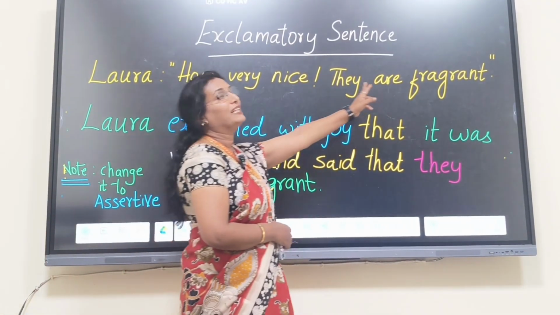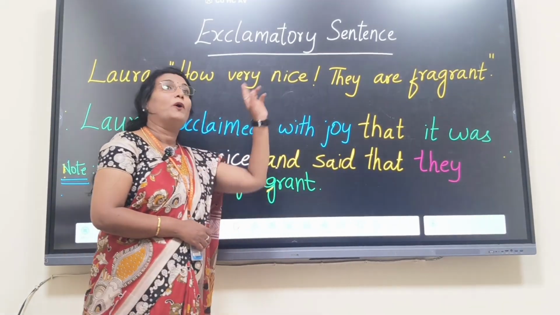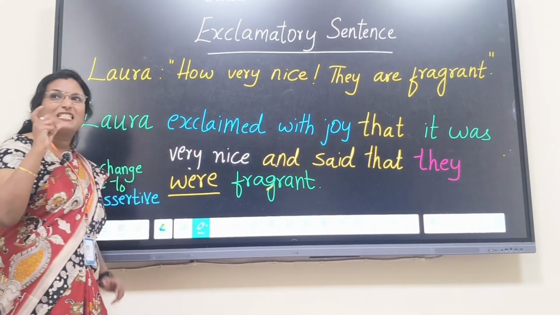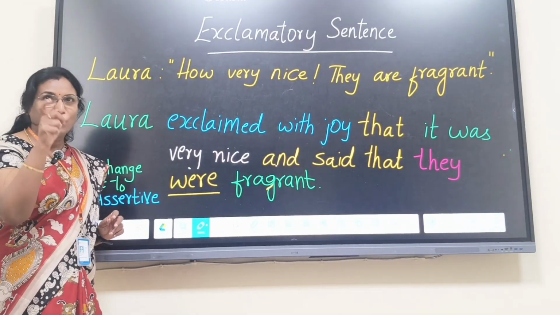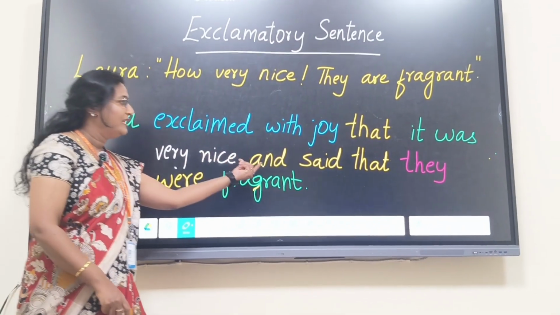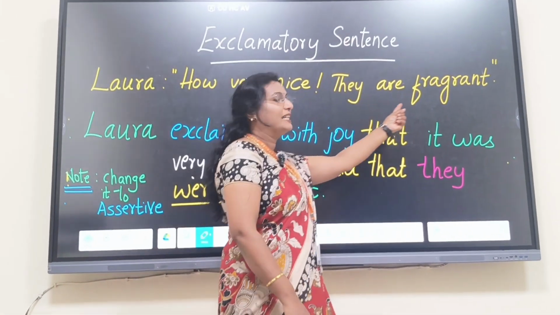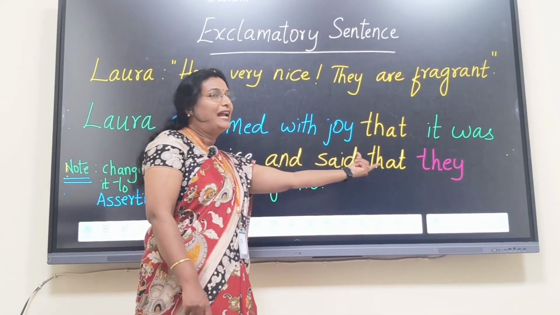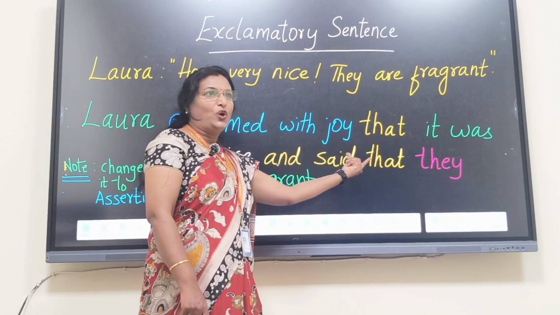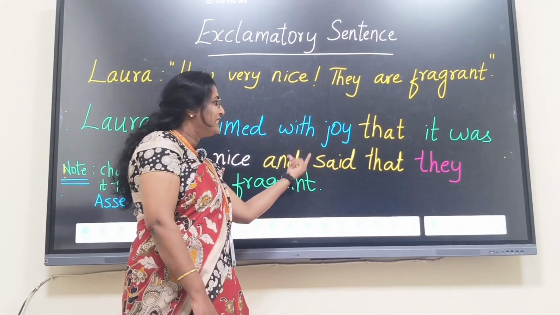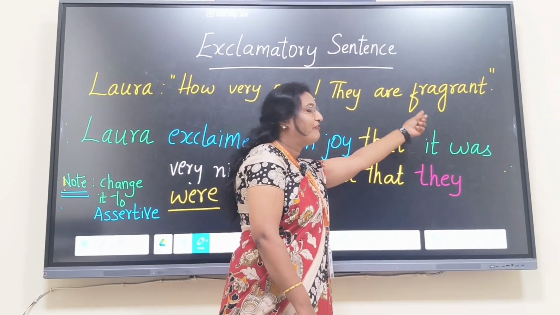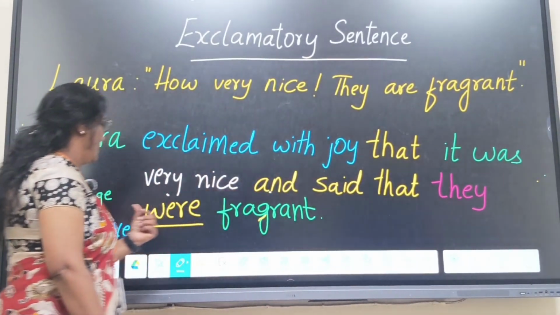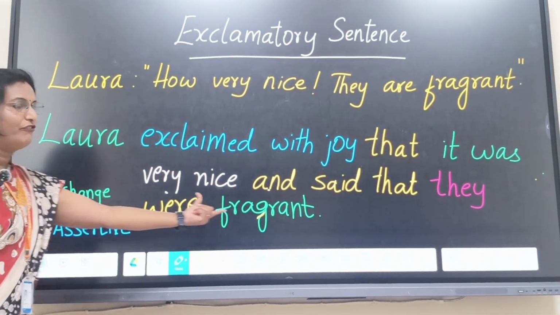And this is yet another sentence. When you are reporting another sentence, you have to give the connective and, which is compulsory. If you don't do it, again you are going to lose marks. And this is an assertive sentence. So again you have to report with the rule said that. Okay, don't forget this. And said that they are fragrant. Are is in present tense, change it to past. They were fragrant.